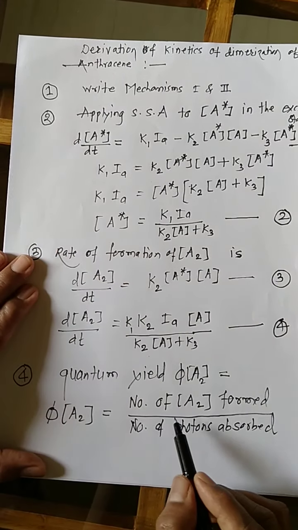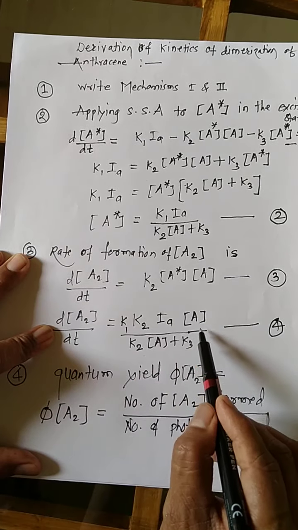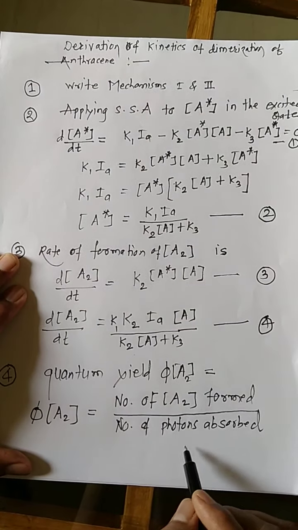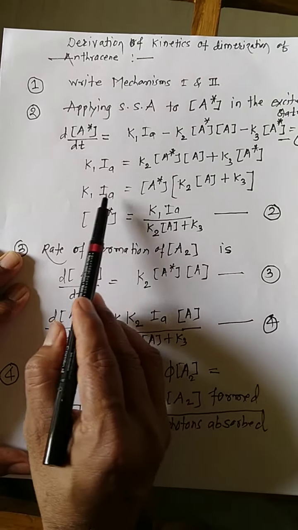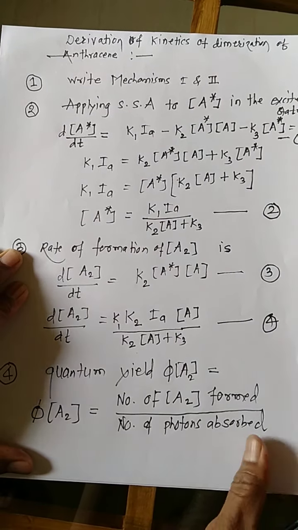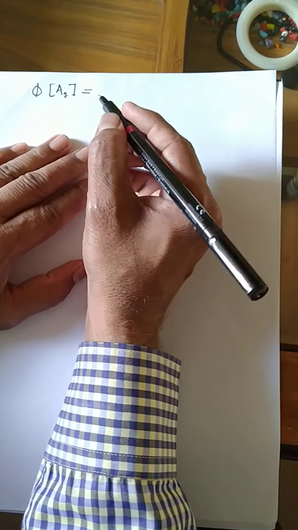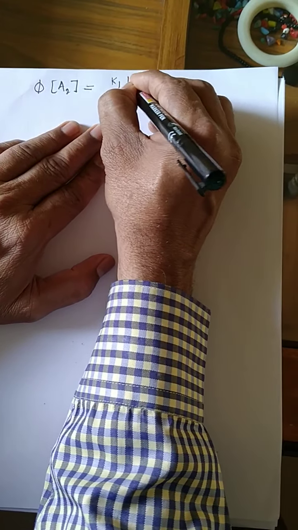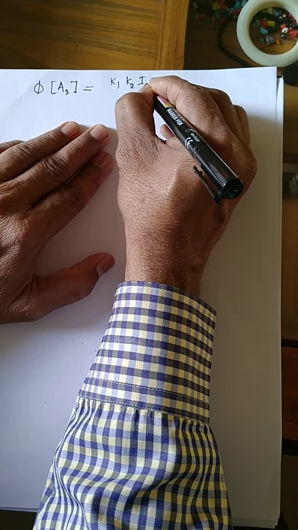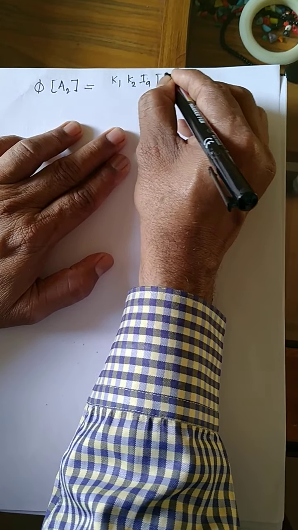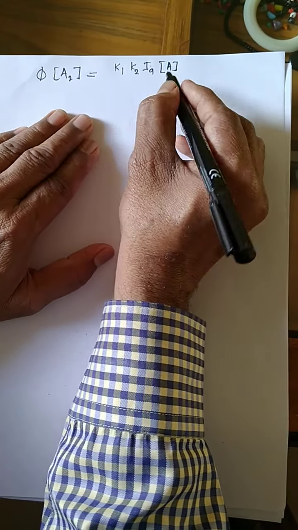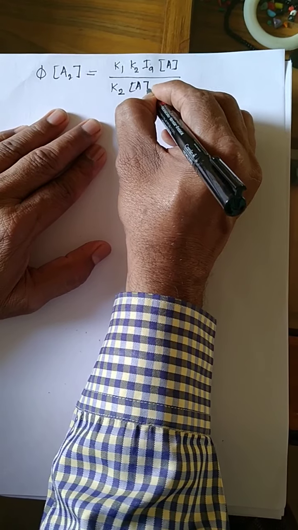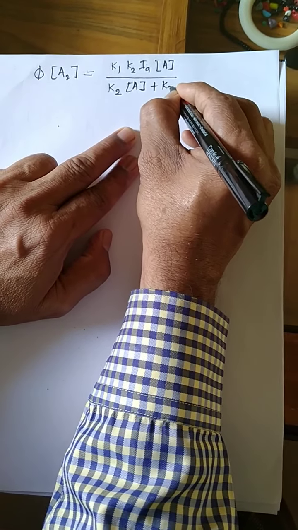Now here substitute the value of the formation of dimer into this equation, and the intensity absorbed is I. Put the value of formation of dimer and intensity absorbed: K1 K2 intensity absorbed, concentration of normal molecules divided by K2 concentration of the anthracene molecule plus K3.